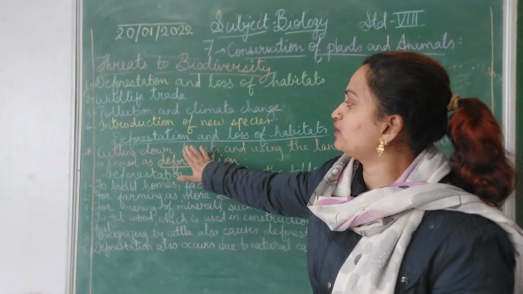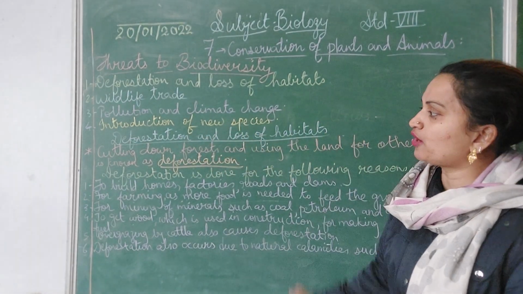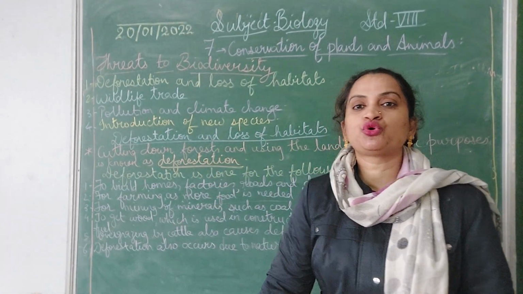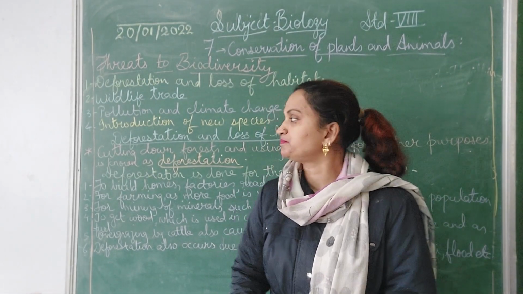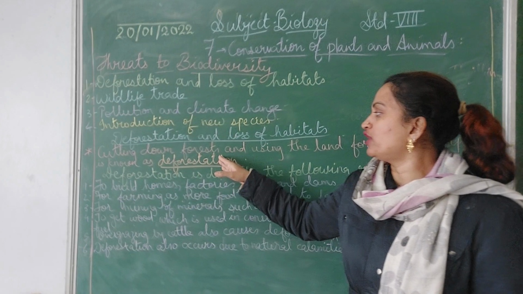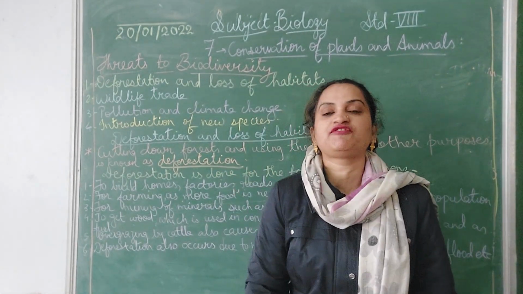Now, the first point that we are going to handle is deforestation and loss of habitats. First of all, we should know the definition of deforestation, or what is deforestation. Cutting down forest and using the land for other purposes is known as deforestation.